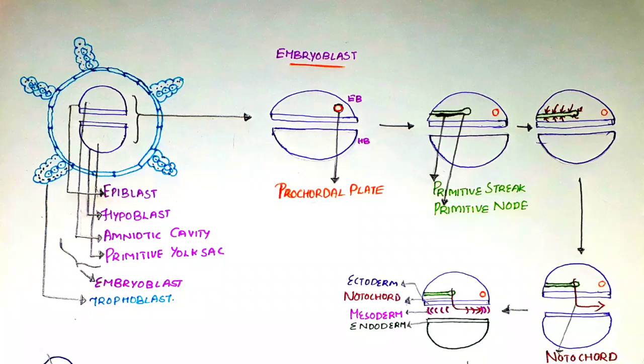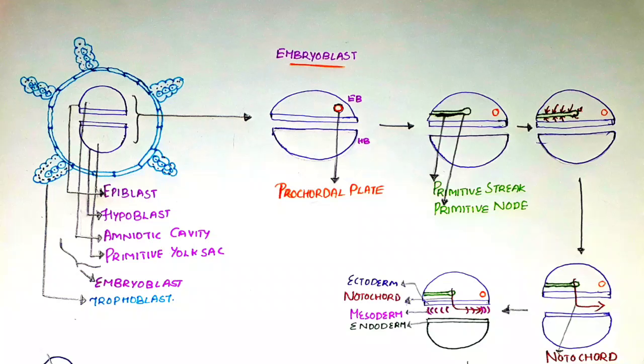Procaudal plate is going to be the future mouth of the baby, and this develops into head and neck, and the caudal end develops into the lower part of the baby. As soon as epiblast and hypoblast develop, some cells at the center of the epiblast degenerate and make a primitive streak with primitive node, which is shown in green color, longitudinal one.